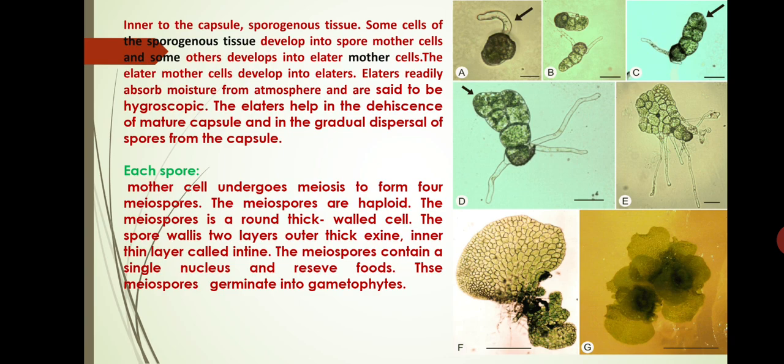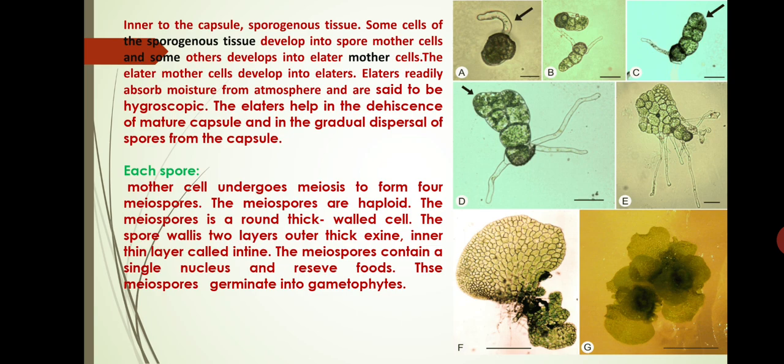Some cells of the sporogenous tissue develop into spore mother cells and some others develop into elater mother cells. The elater mother cells develop into the elaters. Elaters readily absorb moisture from the atmosphere and are said to be hygroscopic. The elaters help in the dehiscence of the mature capsule and in the gradual dispersal of spores from the capsule.